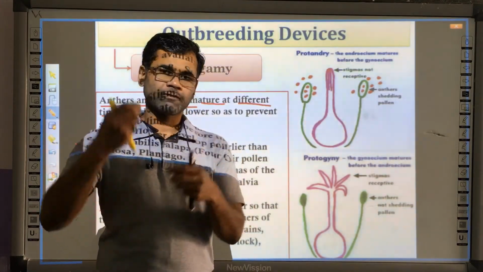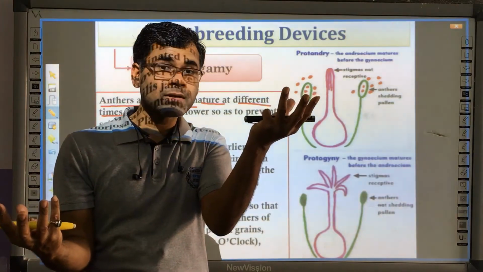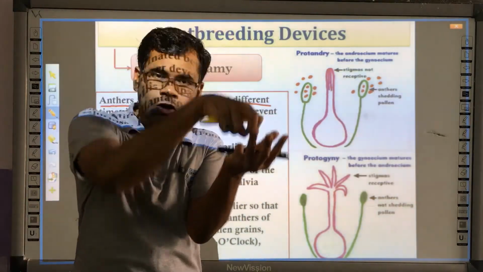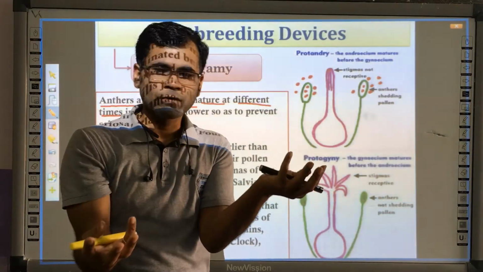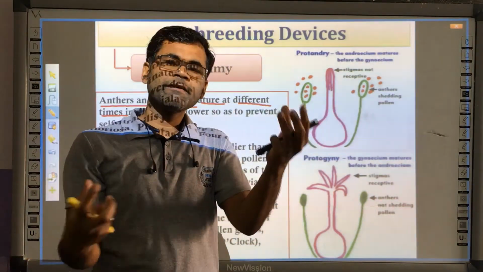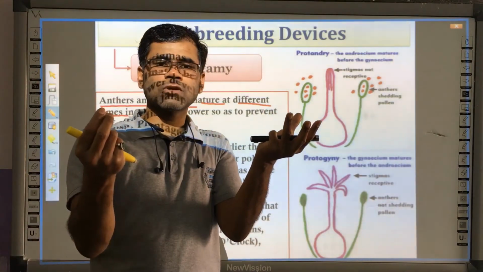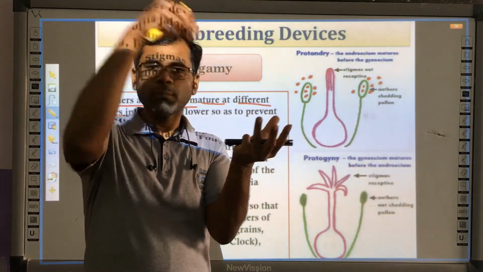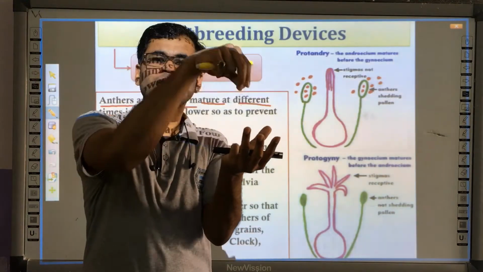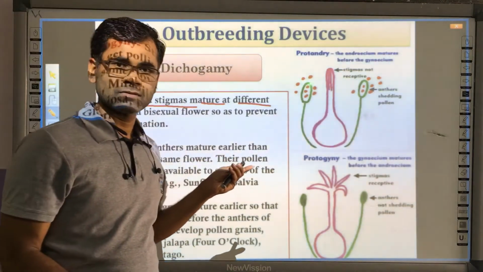So what will happen? If the pollen grain is mature but the stigma is not receptive, even if the pollen falls on the stigma, no pollen tube germination or fertilization will take place. In the same way, if the stigma is receptive and the anthers are not mature, no pollen grain of the same flower will fall on the stigma. So this is called dichogamy.